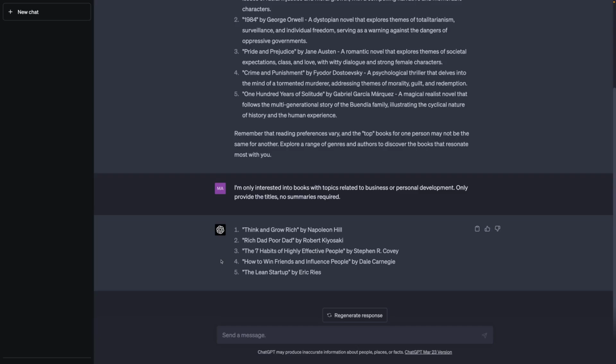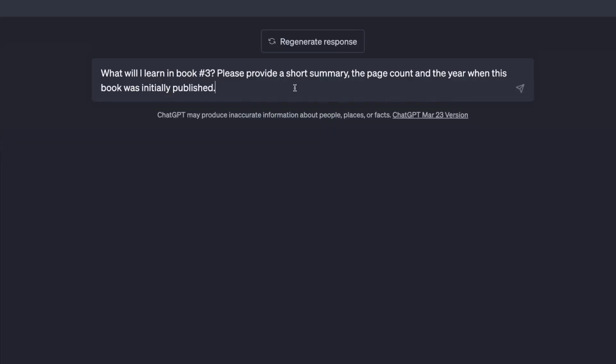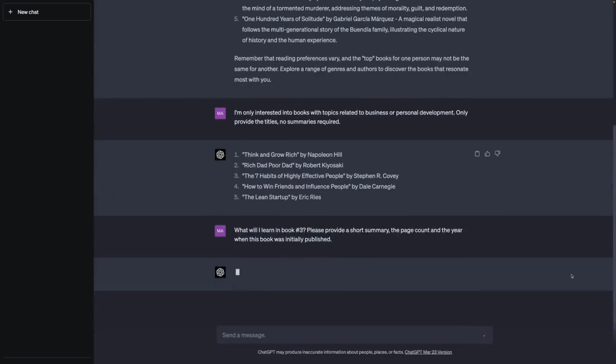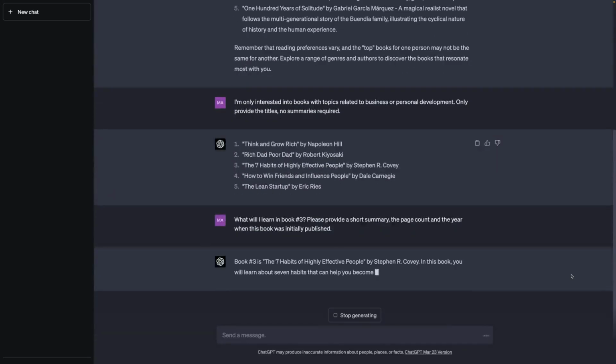I want to have a short summary now of the content of this book. I want to know the page count of this book, and I want to know the year when this book was initially published. So again, we started from a very generic research, but now we're coming closer to a very specific book that we are interested in. This is the prompt we are using now, so we just refer to the number here. As you learned, ChatGPT is context aware, so it knows what book number 3 should be. And now we should get the requested information.